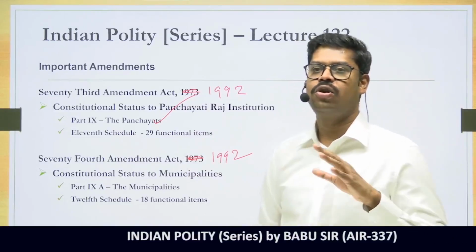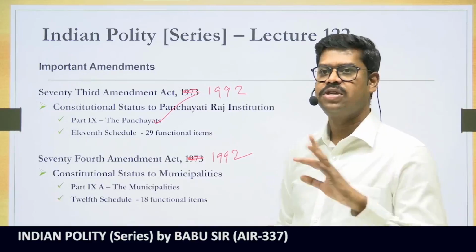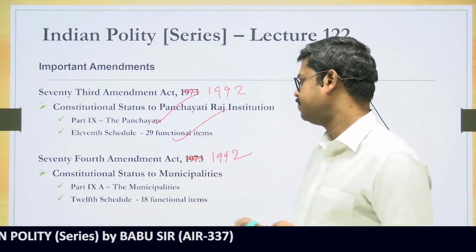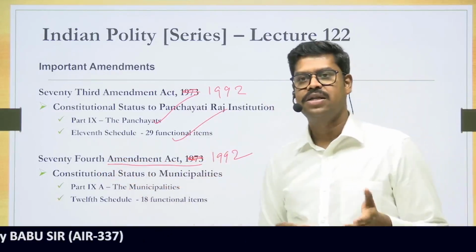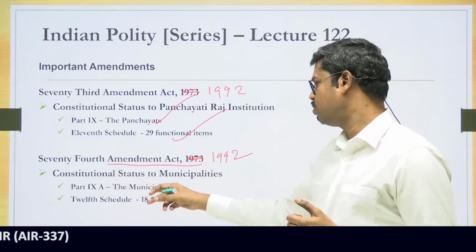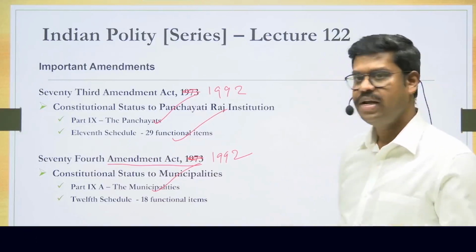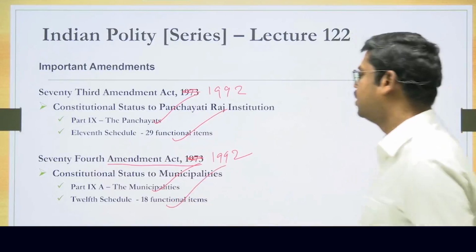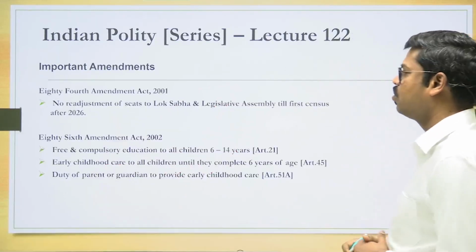inserted a new schedule into the Constitution, that is Schedule 11, providing for 29 functional items in case of Panchayats. The 74th Amendment Act created a new part, Part 9A, into the Constitution, and that was titled Municipalities, and it also provided for 18 functional items. So both have happened with regard to this.